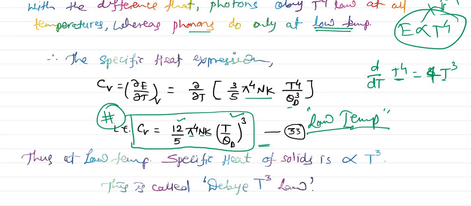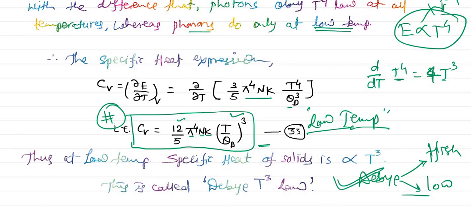And now we can say yes, Debye theory is valid at high temperature. Yes, already all the previous theories were also valid at high temperature, but there was a problem at low temperature. Now Debye has proved that his theory is valid at low temperature as well as at high temperature.